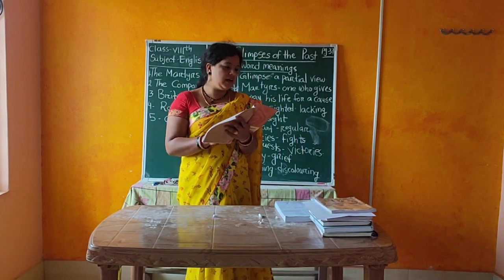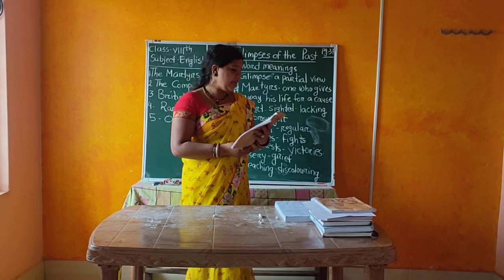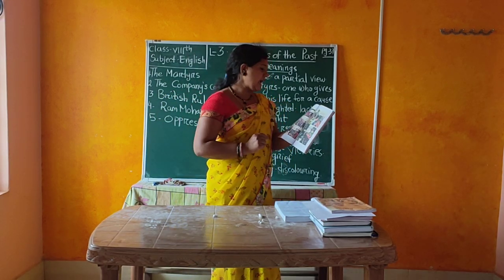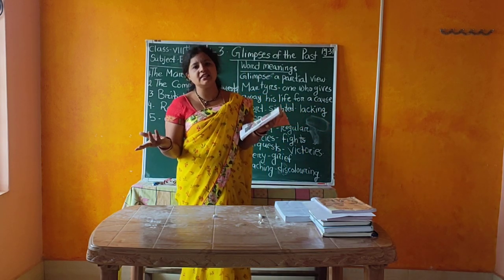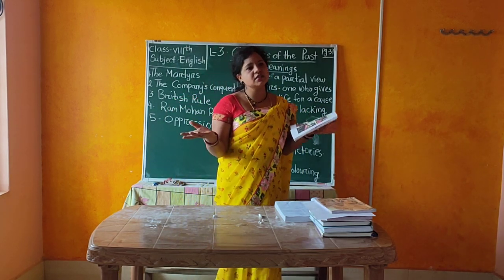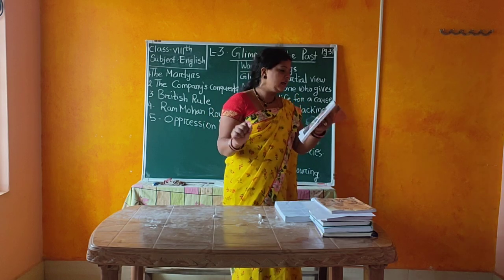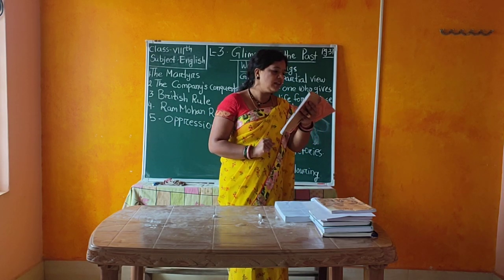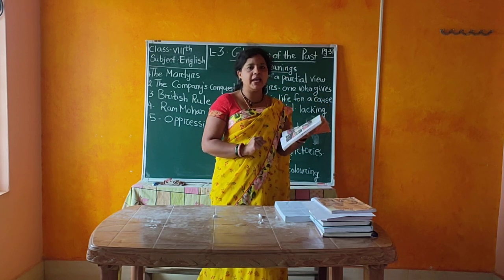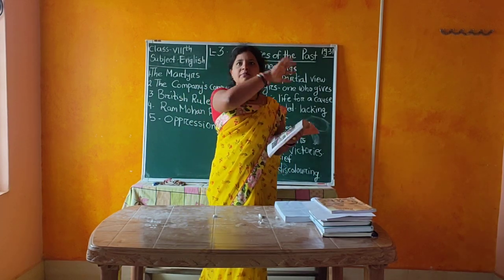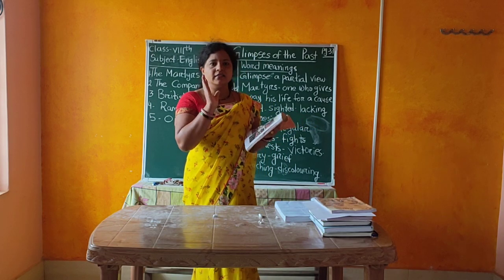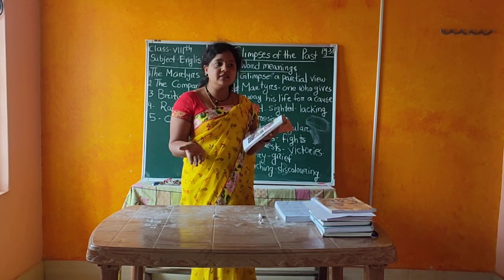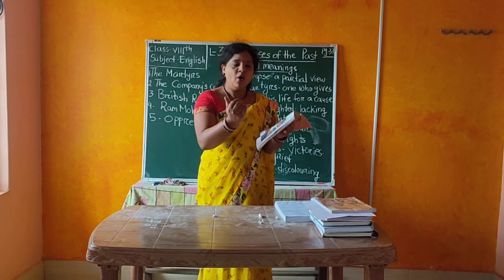Okay, so see here, preachers means teaching. See what that man is teaching: anyone who crosses the seas loses his religion. He is telling that anyone who crosses the seas will lose his religion. Then, all the misery in the world is due to women, another man is telling. All the misery means all the problems in the world are caused by women, which means they are underestimating women.